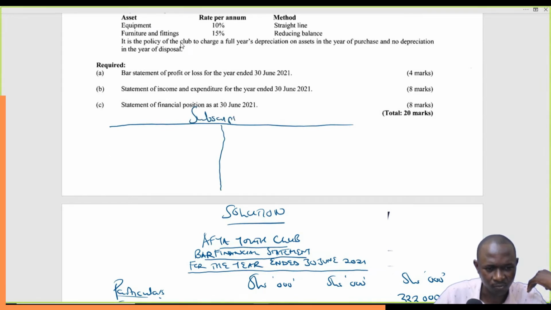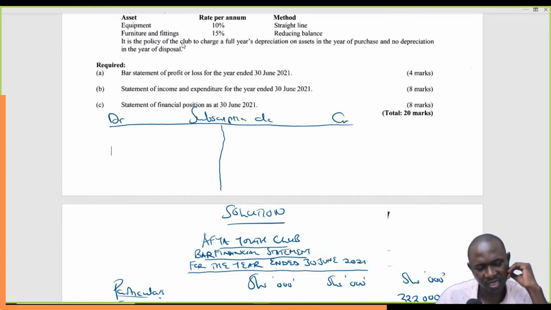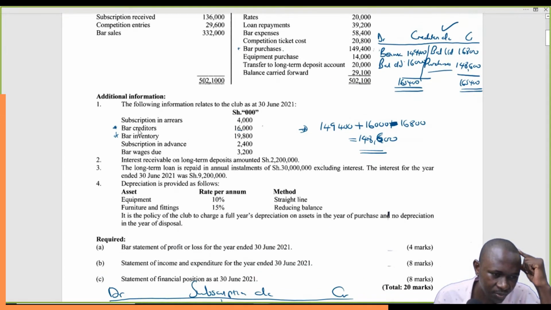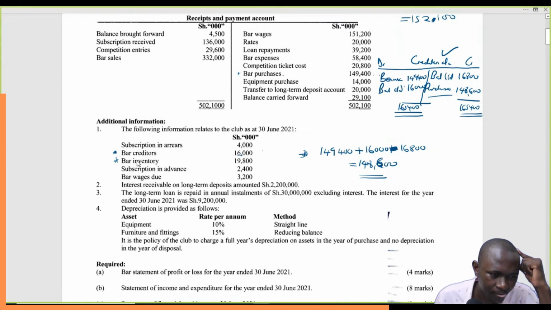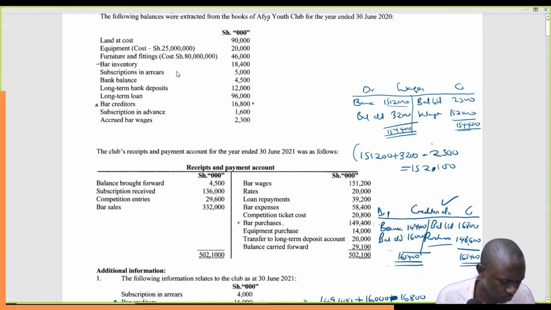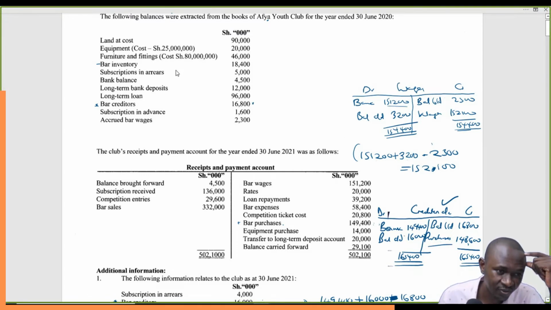Subscription account, with the credit side and the debit side. So subscription, remember now, this is for the previous year. For the previous year, you have subscription in arrears, 5,000. And then we have subscription in advance.